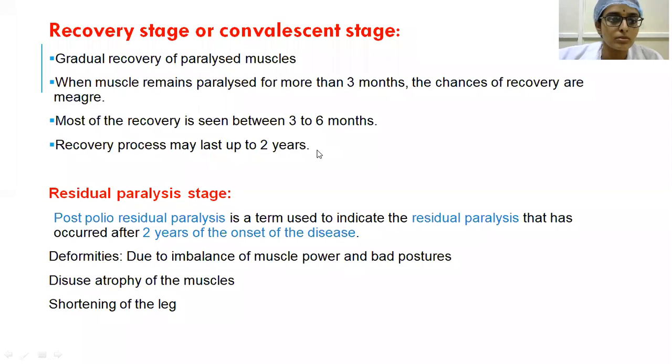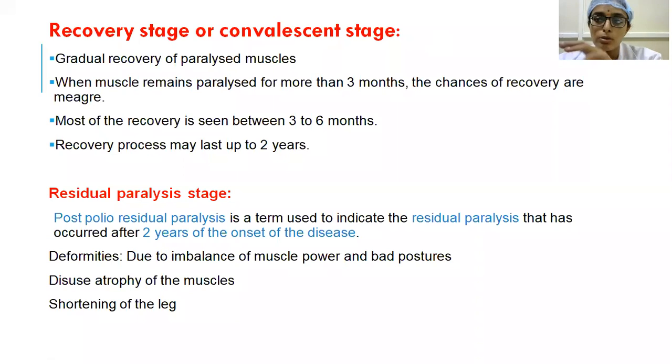Now we have seen that some muscles have recovered and some muscles did not recover. The first thing we are going to see in post-polio residual paralysis is deformities. Whenever a joint is in movement, there will be one group of muscles assisting the movement and another group antagonizing the movement.